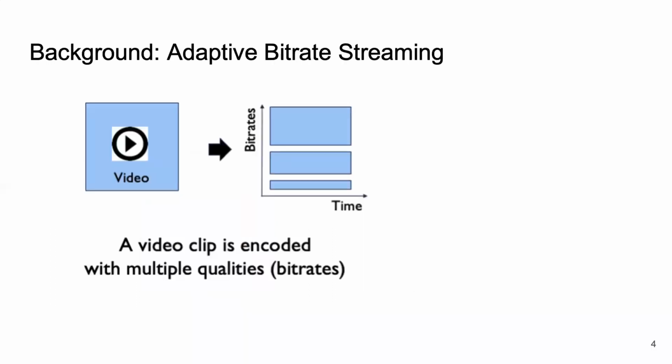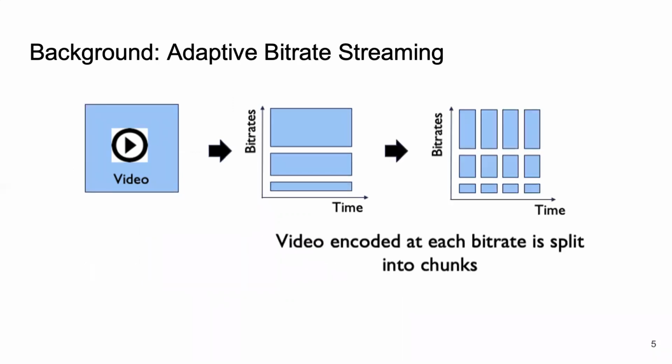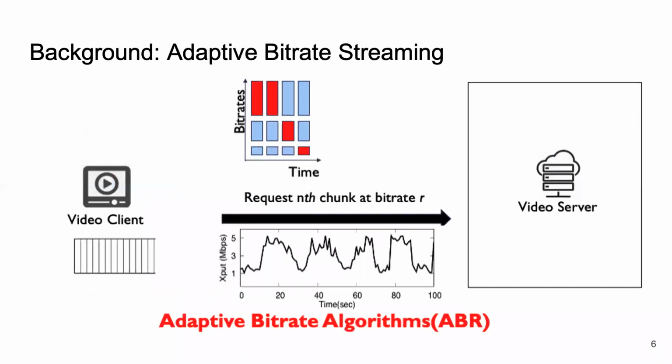The conventional approach today to improve video streaming is to use adaptive bitrate streaming. In adaptive bitrate streaming, a video is encoded in multiple qualities which we call bitrates. Further, each encoded video is split into multiple chunks. The clients use adaptive bitrate algorithms to pick bitrates for each chunk based on network conditions and buffer occupancy. The ABR algorithms want to choose the highest bitrate that can be downloaded before the buffer gets drained. This operation is repeated for every chunk in the video.